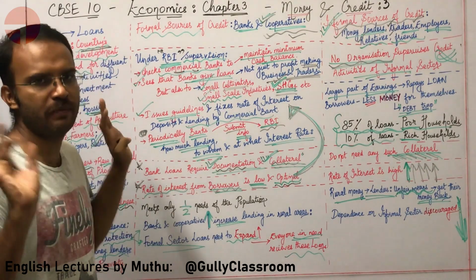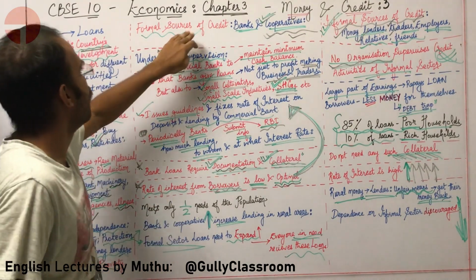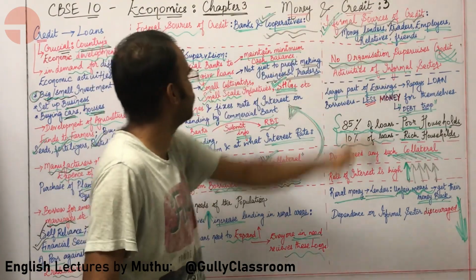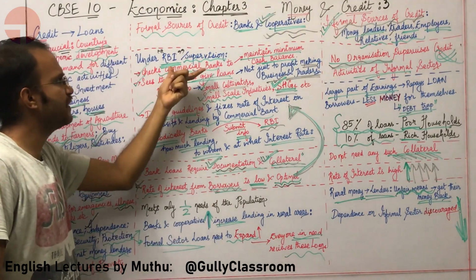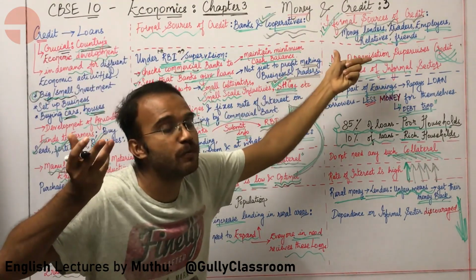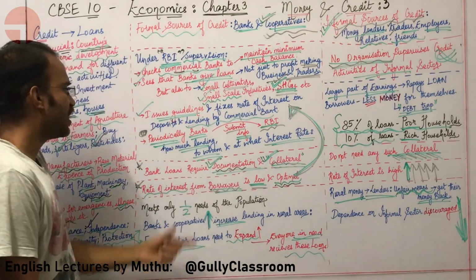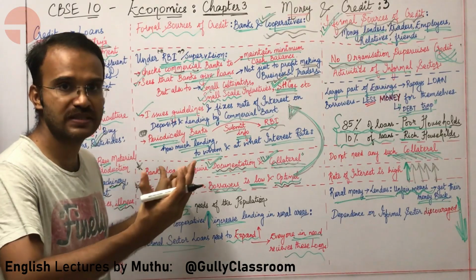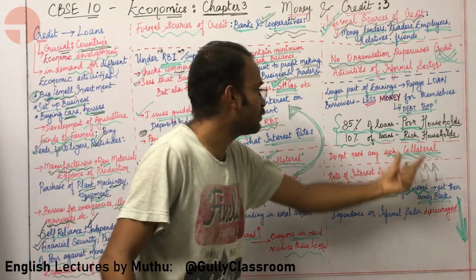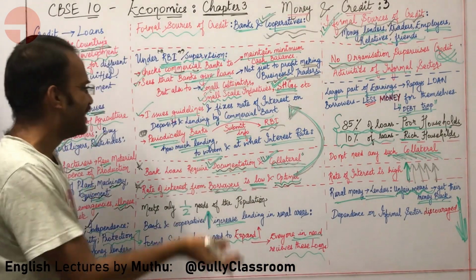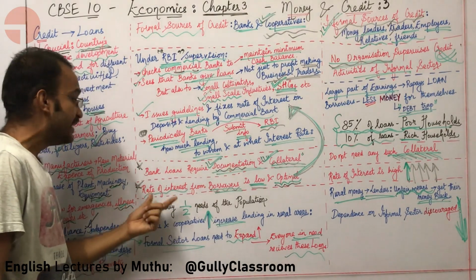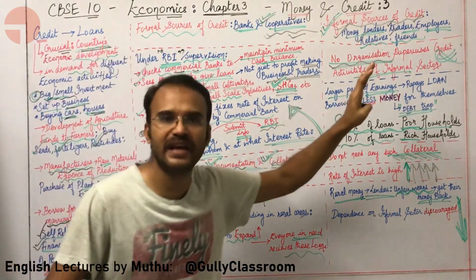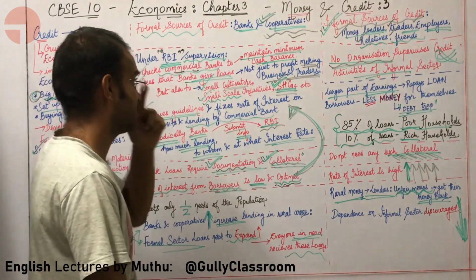These are the four major differences. First, we saw what the formal sources of credit are and what the informal sources of credit are. Formal sources are supervised; nobody supervises informal sources. Then we saw that you need proper documentation and collateral for formal sources of credit, while for informal sources no such collateral is required. The rate of interest is low and optimal for formal sources, and very high for informal sources.